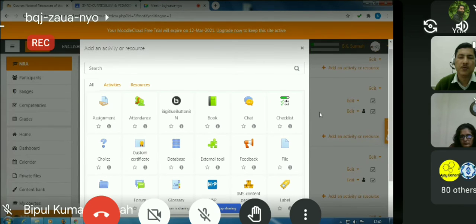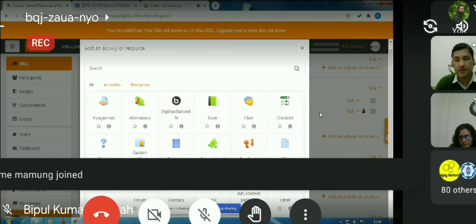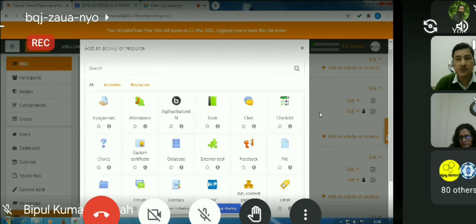And activities are those things in Moodle in which the students will take part. Of course, the teachers also will take part. The activities are the things where the students will take part.